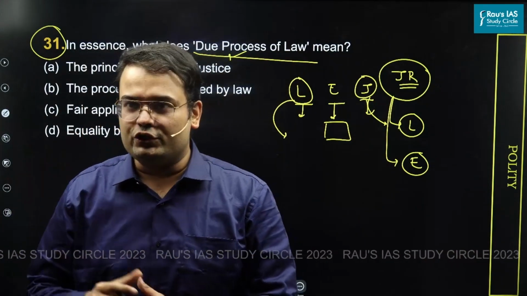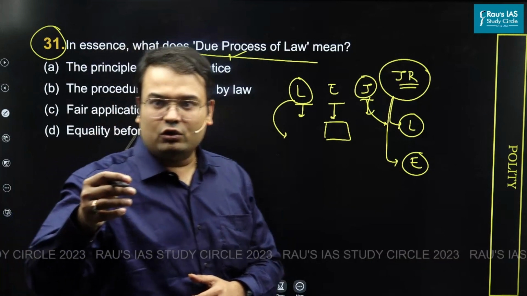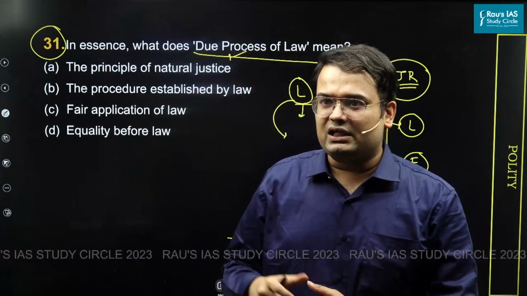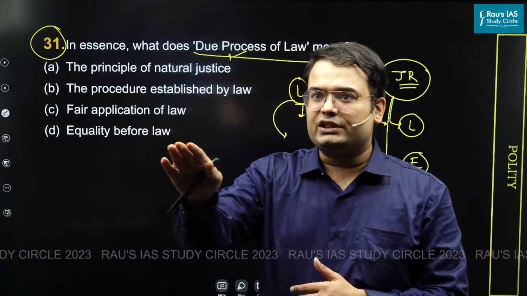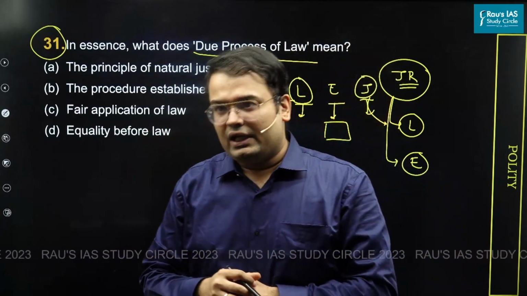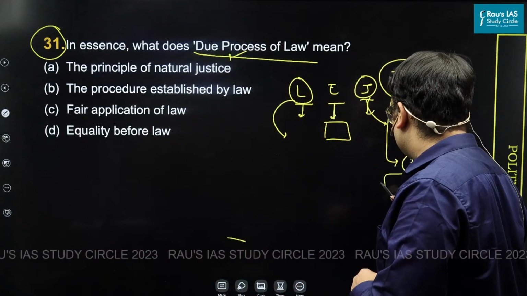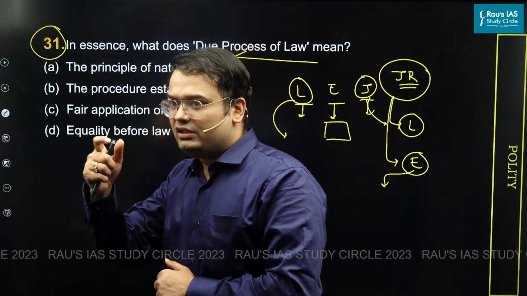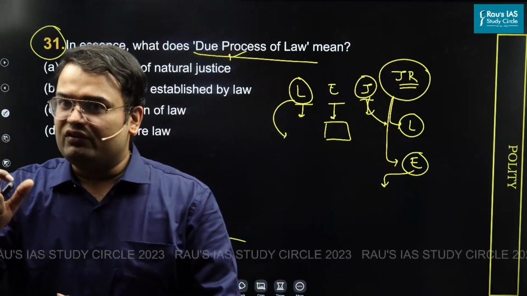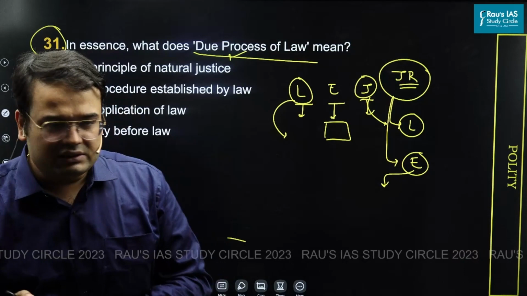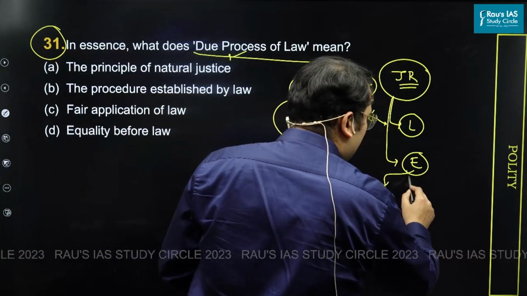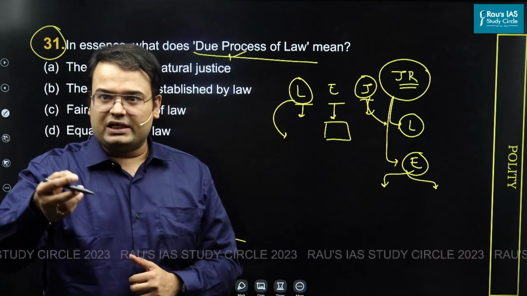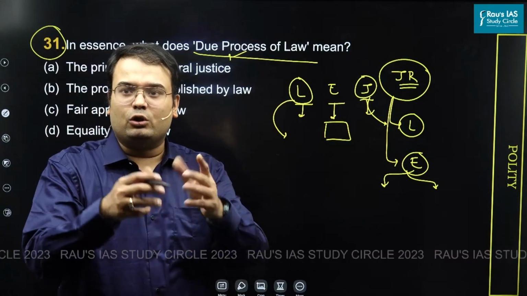Your executive action cannot go against right to equality, right to equal opportunity, etc. And it should be within the limited restrictions given under the constitution. This is how we are able to perform judicial review over the actions of executive. There is one more aspect to the way in which judiciary is keeping an eye on the functioning of executive. That is, while executive can pass all sorts of executive orders, what they cannot do is pass an executive order that goes against a law in place.